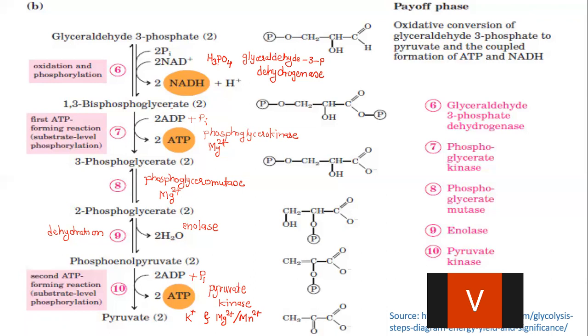So what is the net gain of ATP after the glycolysis? It is 10 minus 2. So the net gain of ATP is 8. So we can say that at the end of glycolysis, there is formation of 8 ATPs.